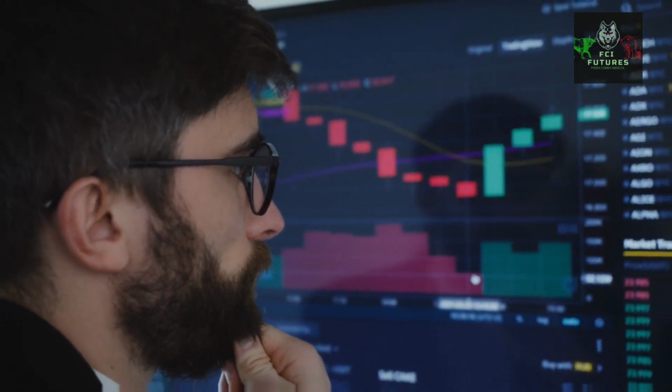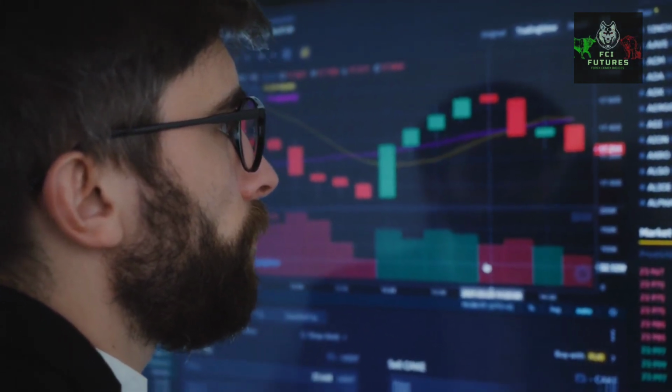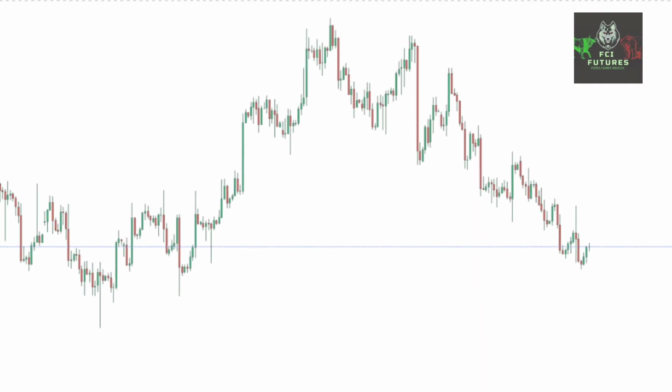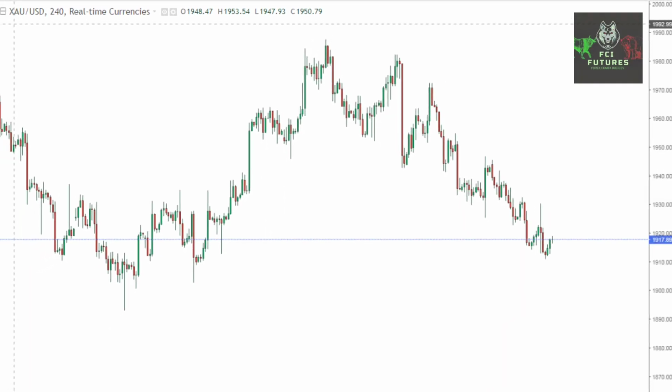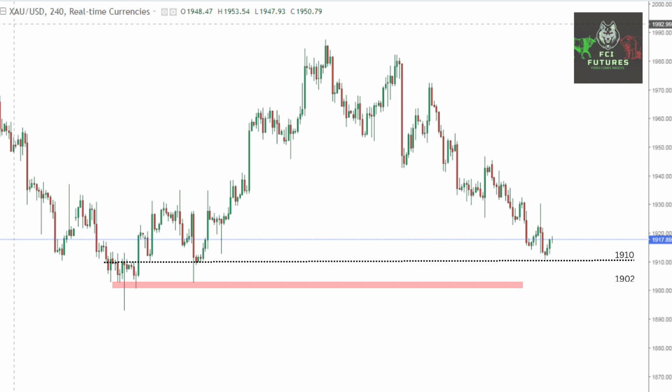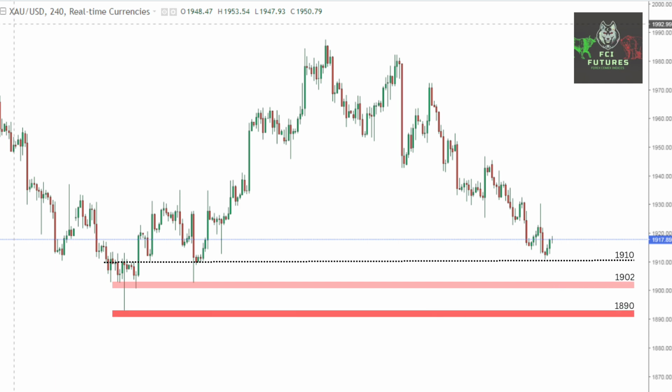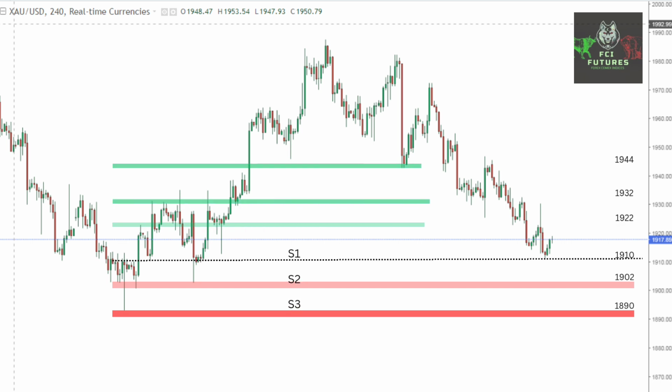Now, as we are much clearer about the relationship between PPI data and its impact on the dollar and other pairs, let's have a quick technical analysis on gold and how we can grab today's opportunity. First of all, let's have a clear view on what support and resistance we have in gold in the current situation. On the support side, we can see a good support at the 1910 level, which is followed by 1902 and 1890. Let's mark them as S1, S2, and S3. When we talk about resistance, then we get 1922, 1932, and 1944. Let's name them R1, R2, and R3.